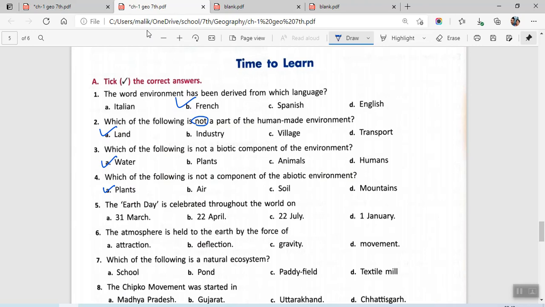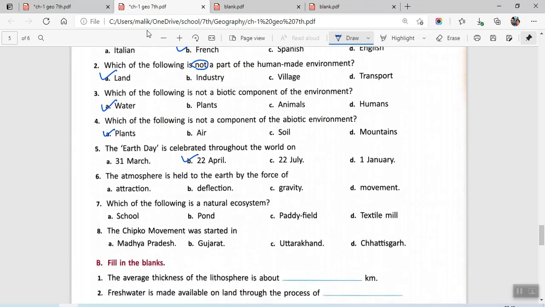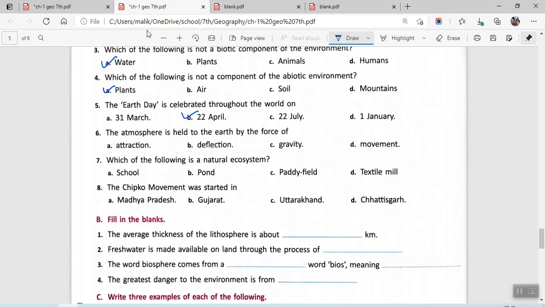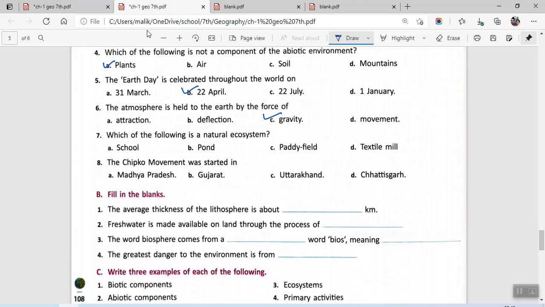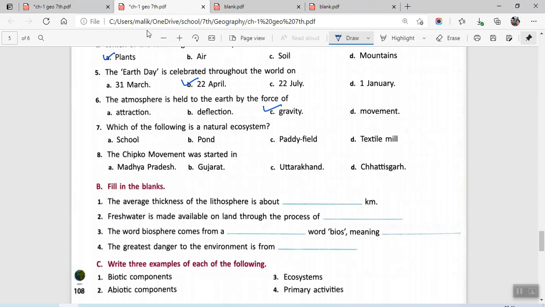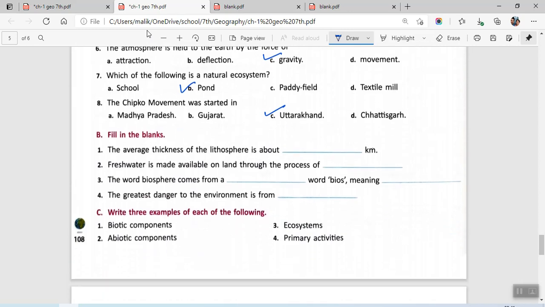The Earth Day is celebrated throughout the world on 22nd April. This is given in one of the boxes in this chapter. The atmosphere is held together by the force of gravity. This is given in the paragraph related to atmosphere. Which of the following is natural ecosystem? Rest all have got human intervention, but pond is a natural ecosystem. The Chipko movement was started in the state of Uttarakhand. We will be studying more about this Chipko movement in the upcoming answers.